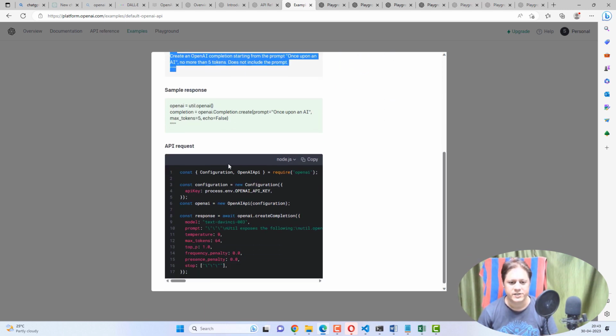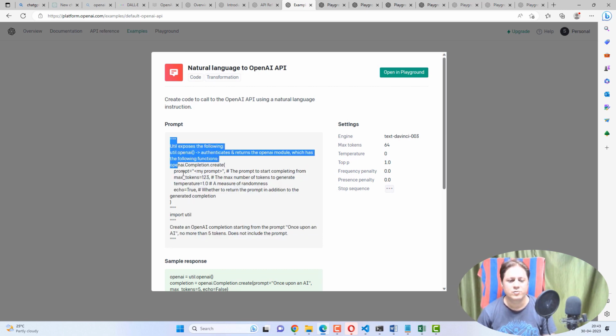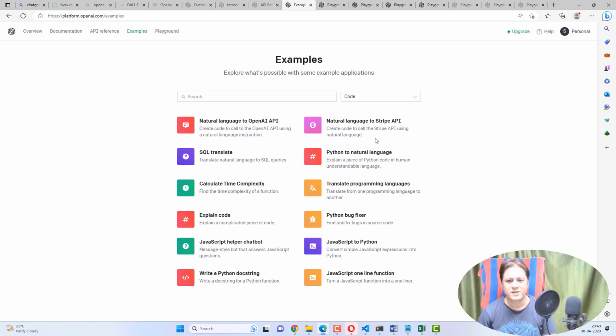So it is very straightforward stuff. Code is also given for that. Whatever natural language you want to write, this is a small example, but you can write a very big example also, a very big code base or natural language instructions also. So let's move on to another example.